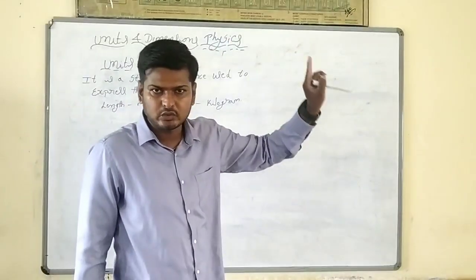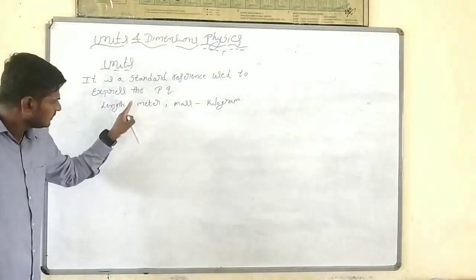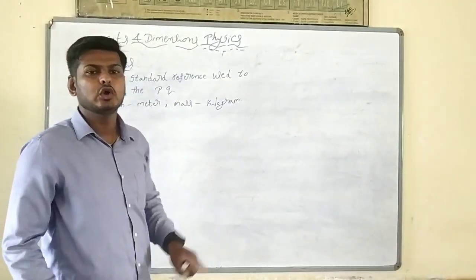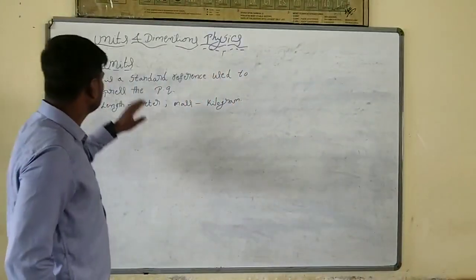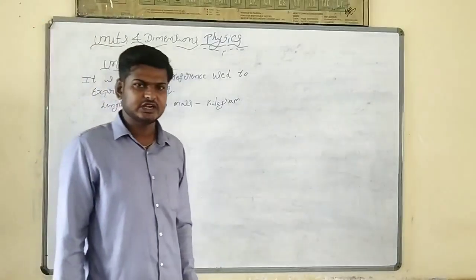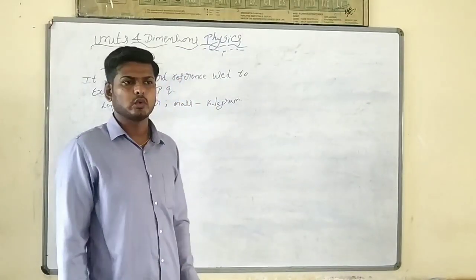In any part of the world you go, we measure length in meter only, and mass in kilogram only. This is called a unit. Unit is a standard reference used to express the physical quantity.